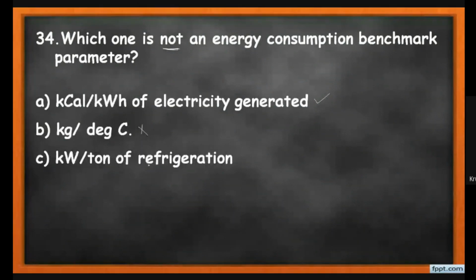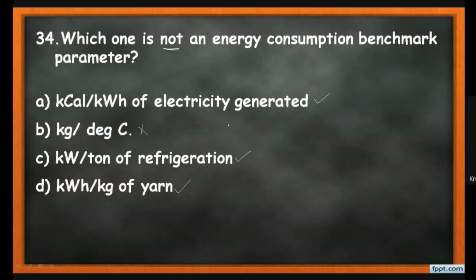Third is kW per tons of refrigeration, meaning the specific energy consumption per unit output. And here it is kWh per kg of yarn. So these other three are the units used for energy consumption benchmarking parameters, but option B is not used. So our correct answer over here is B, that is kg per degree centigrade.